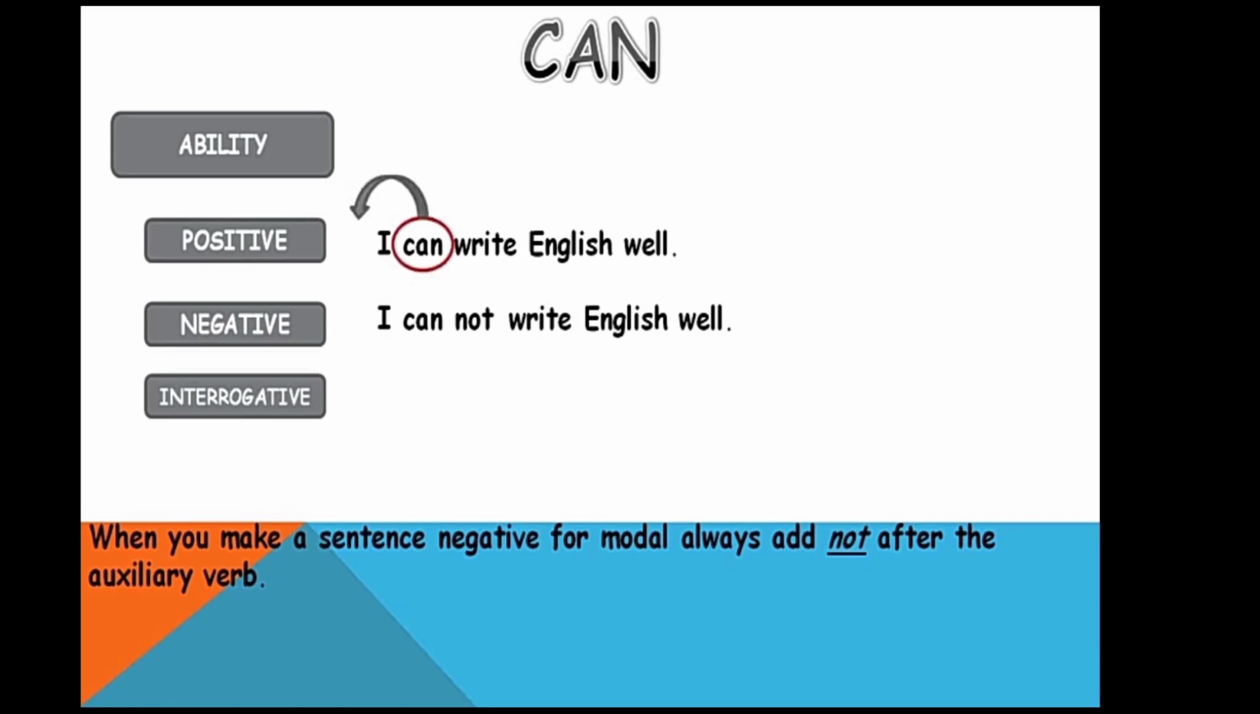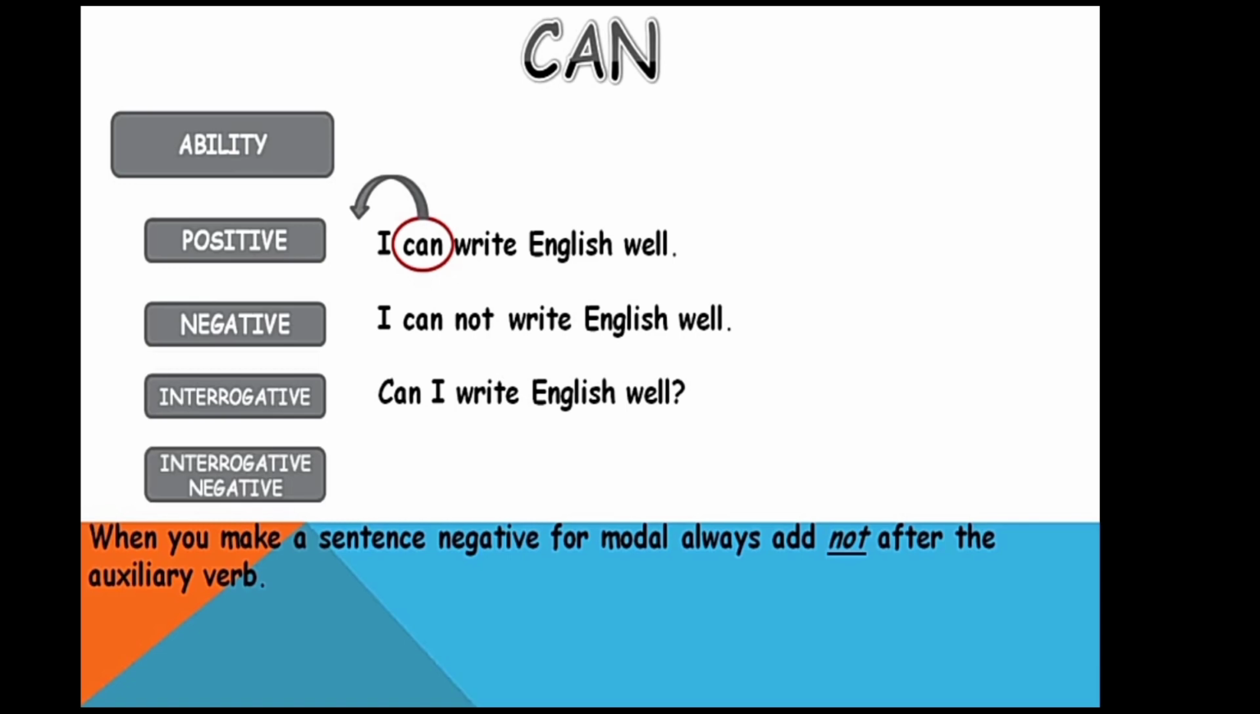Interrogative: bring can to the front. Can I write English well? That is interrogative. For the negative, again bring can in the negative sentence to the front, the rest will be the same. Can I not write English well? That is the negative interrogative form.